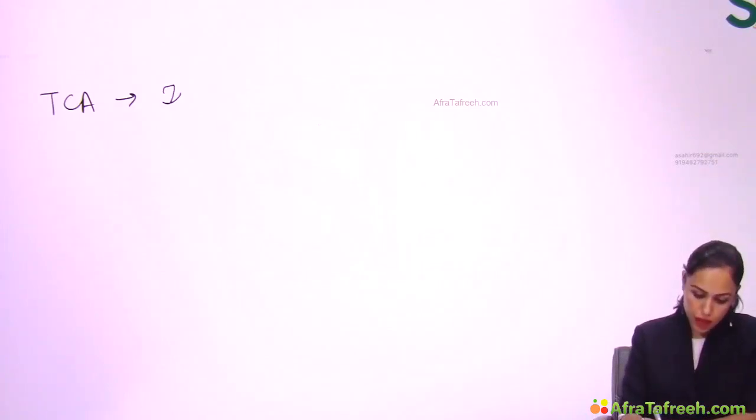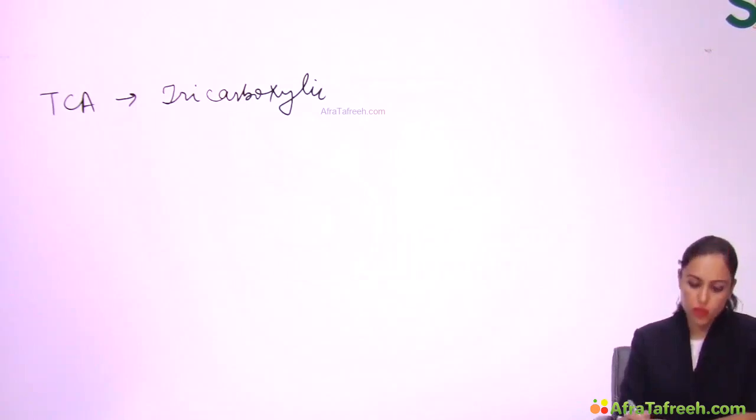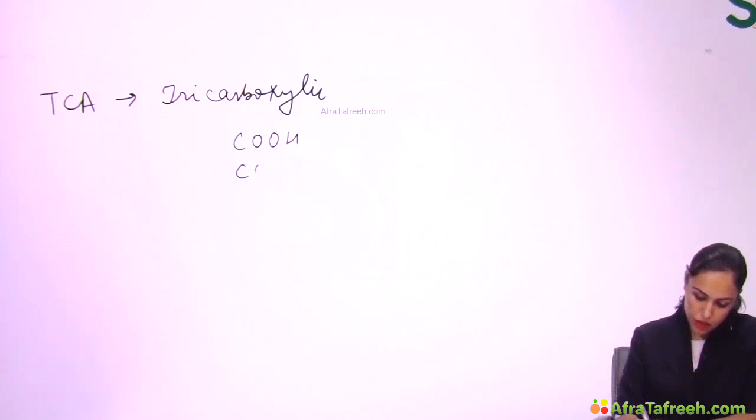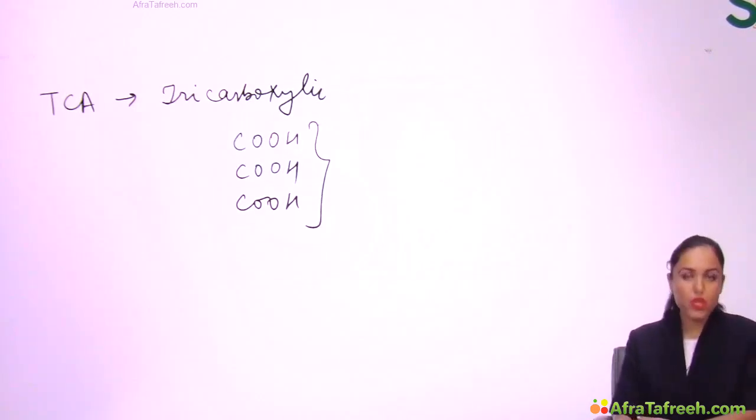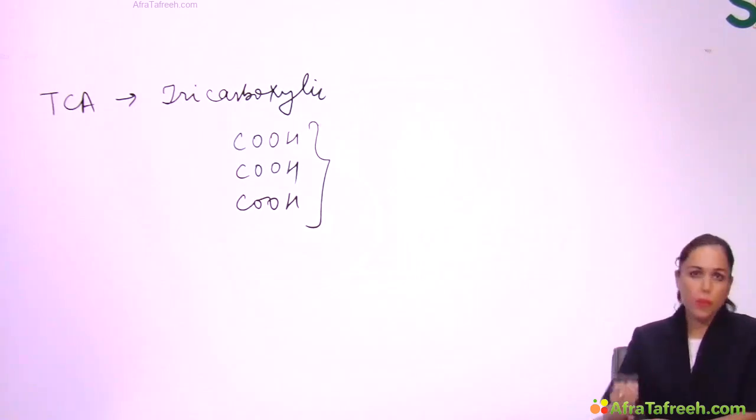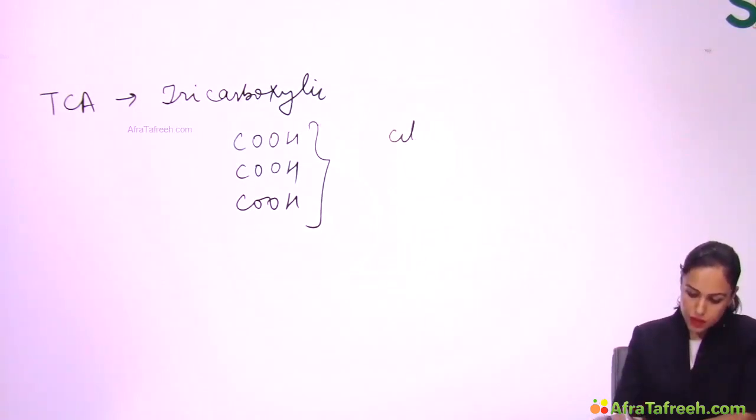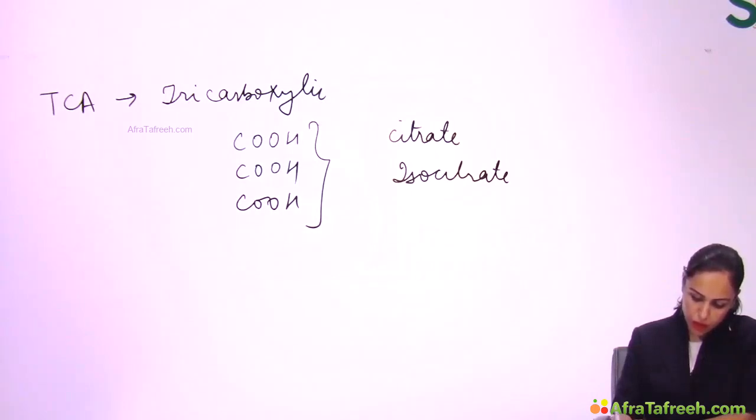Hello friends, in this video now I'm going to take this topic Krebs cycle or TCA cycle. First we'll be understanding the names. One name is TCA. Why the name TCA? The full form is tricarboxylic acid. Why the name tricarboxylic? Tricarboxylic means 3 COOH group, 3 carboxy group present in some compound. And let me tell you, the first two compounds formed in TCA, that is citrate and isocitrate, they are tricarboxylic